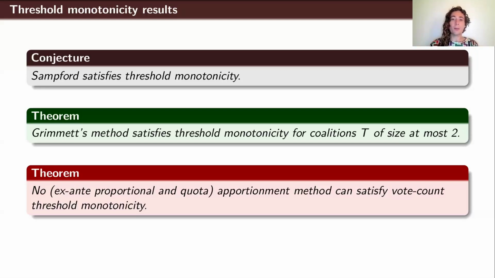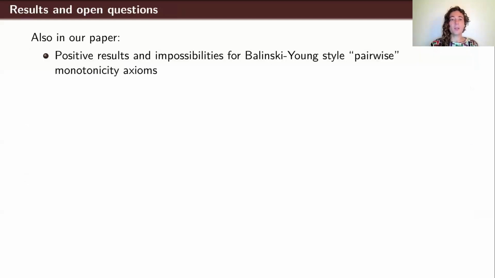There are other results in our paper that I didn't cover in this short presentation. We also have an entirely parallel set of axioms considering pairwise notions of monotonicity, where you have a pair of different coalitions that you care about, and you just don't want one of them to go up and one of them to go down, both in non-monotone ways. This is in the style of Balinski and Young's population monotonicity axiom. This is a whole separate set of results.